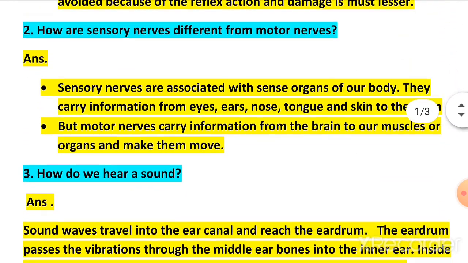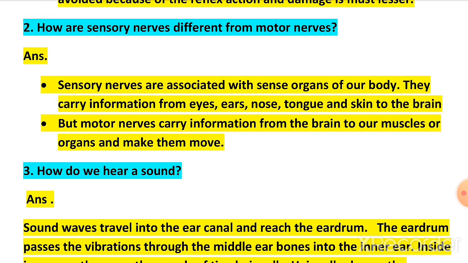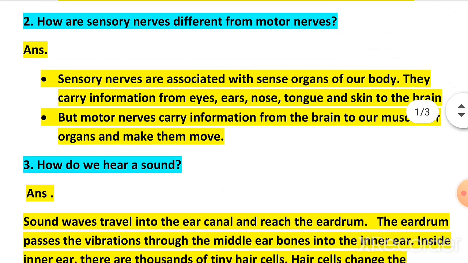Now question number 2. How are sensory nerves different from motor nerves? Sensory nerves are associated with sense organs of our body. They carry information from eyes, ears, nose, tongue and skin to the brain. But motor nerve is reverse of this. Motor nerves carry information from the brain to our muscles or organs and make them move.